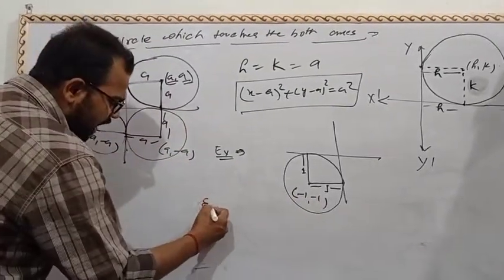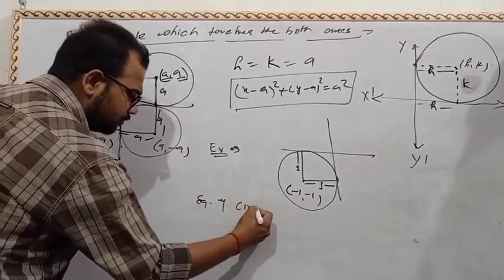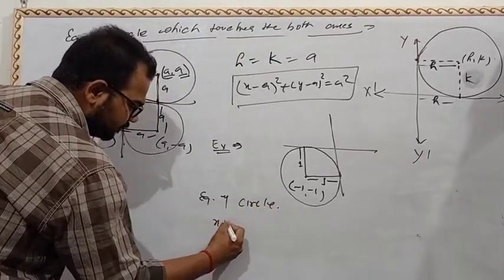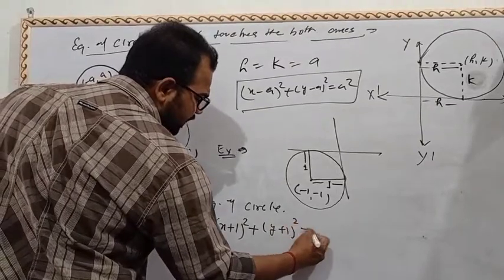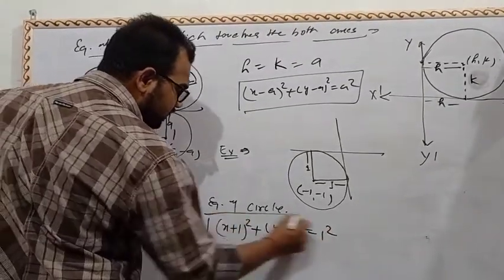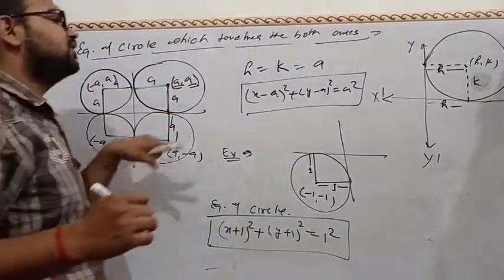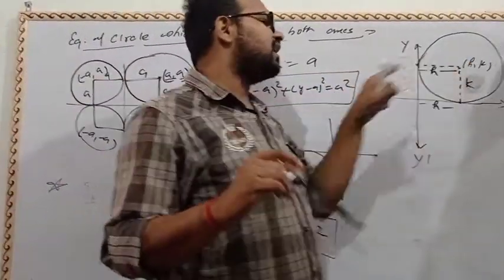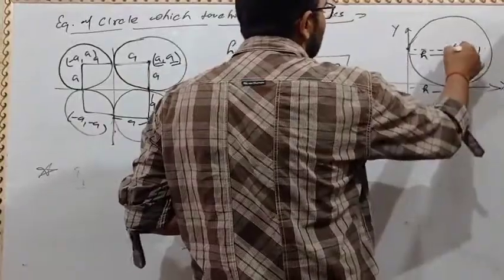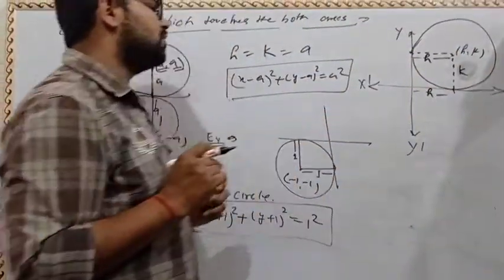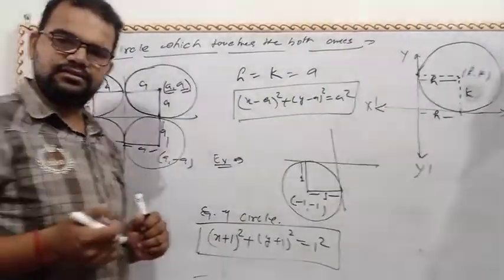So equation of circle x plus 1 whole square plus y plus 1 whole square equal to the 1 square. This is the concept when circle touches both the axes. If circle will touch both the axes, then abscissa equal to the ordinate equal to the radius.